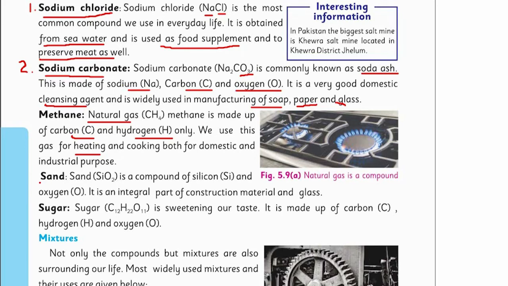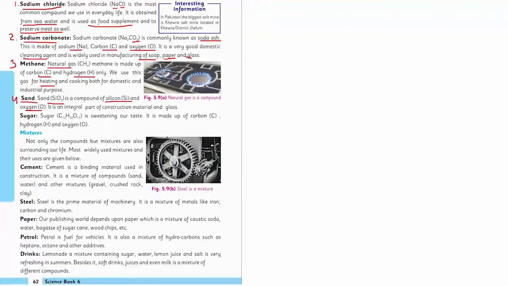And interesting to know, the sand generally found around us is also a compound. Sand is a compound of silicon dioxide with the formula SiO2. Si represents silicon and O2 represents oxygen, and its full name is silicon dioxide.